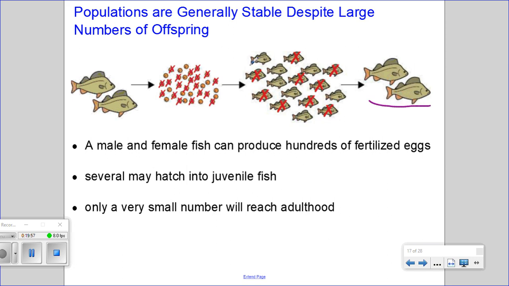So even though there's a high number of offspring produced, very few make it to adulthood, and it's the individuals best adapted to that environment that will make it and reproduce. And so these populations end up being stable over time.